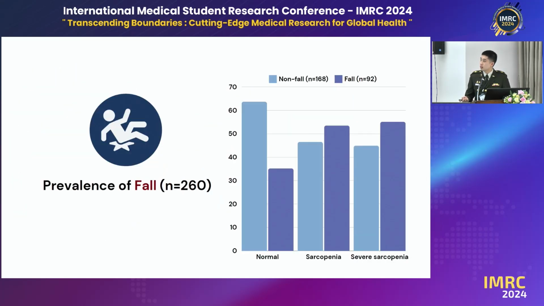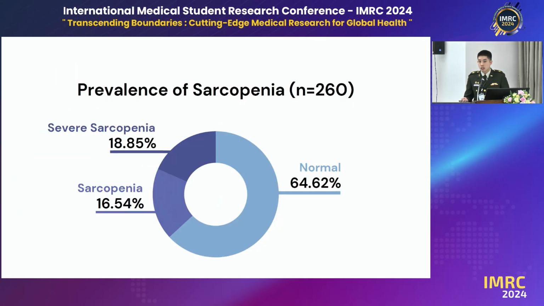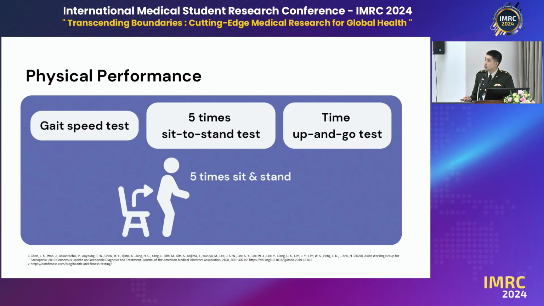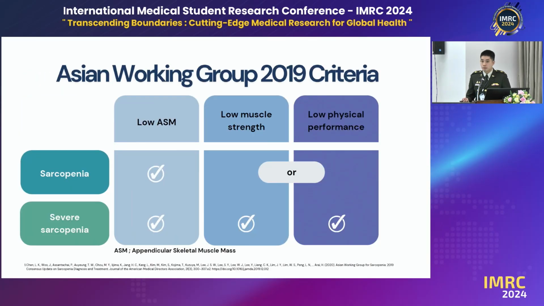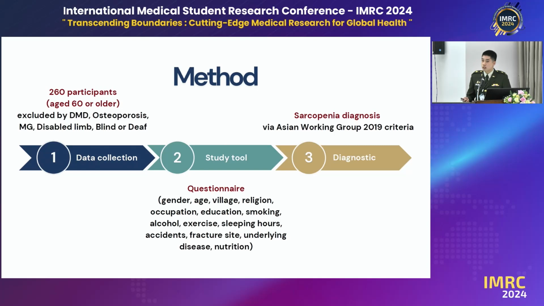Did you have any data on the environment? Because falls and fractures actually result from things like unstable floors or slopes. Did you have any data on that?